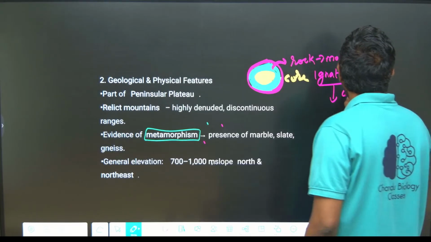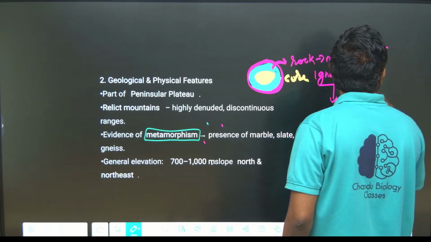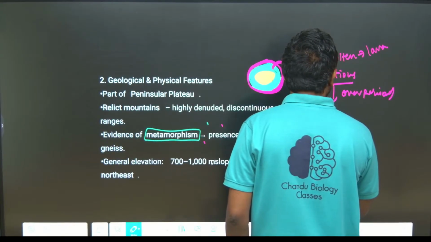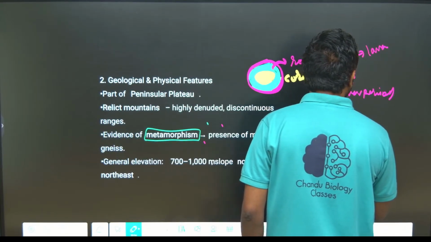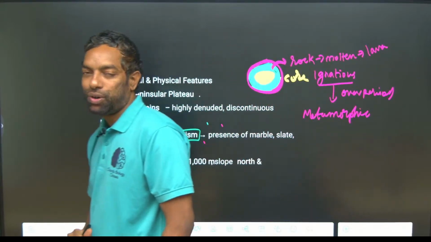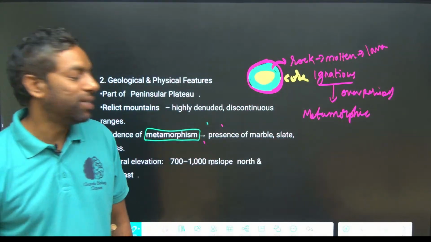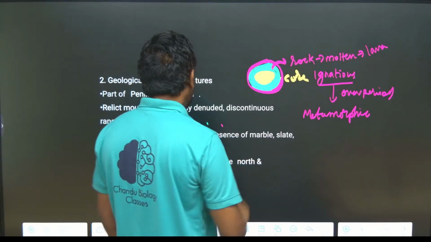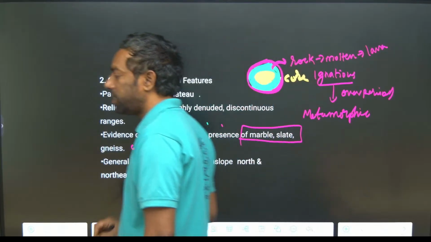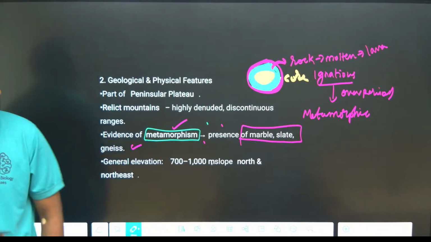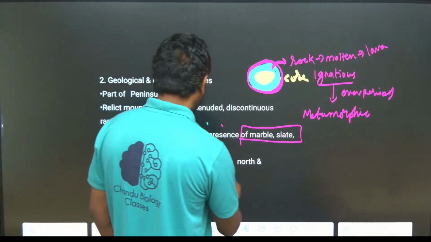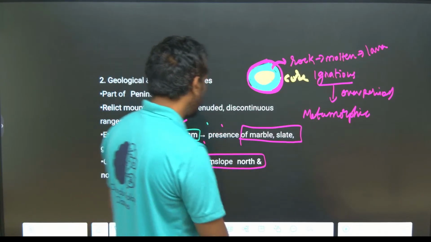Over a period, it is turned into metamorphic rocks. So this is the plateau region, mainly metamorphism, with the presence of marble and slates, like gneiss, formed from the lava. The general elevation of plateaus is about 700 to 1000.